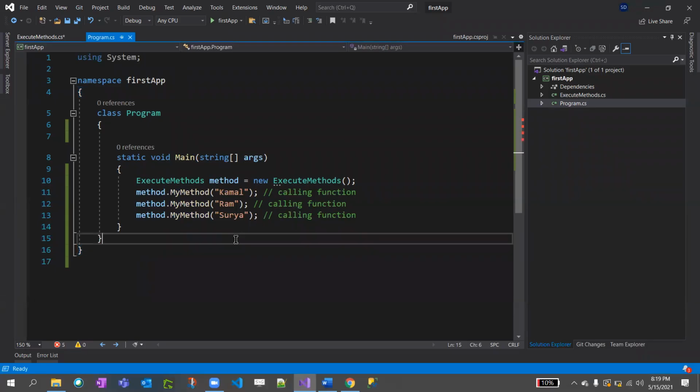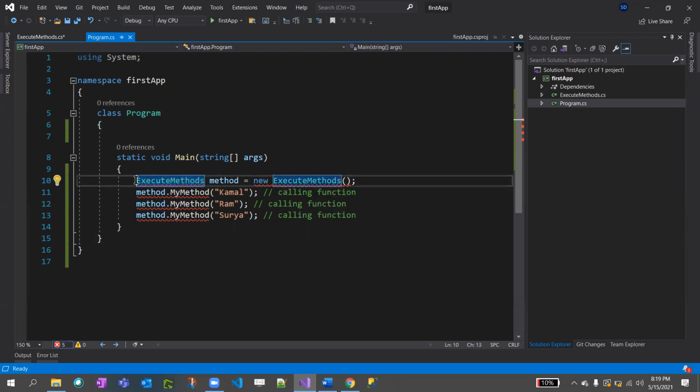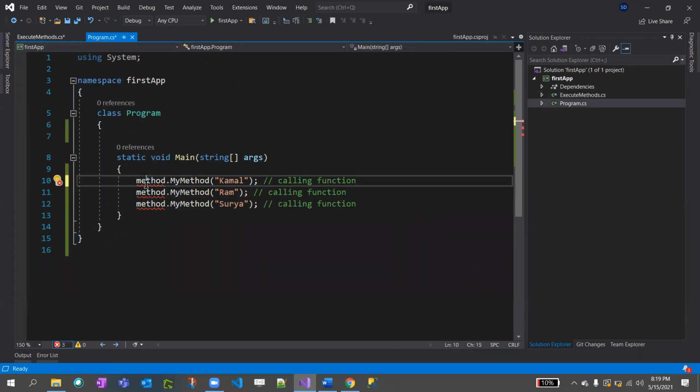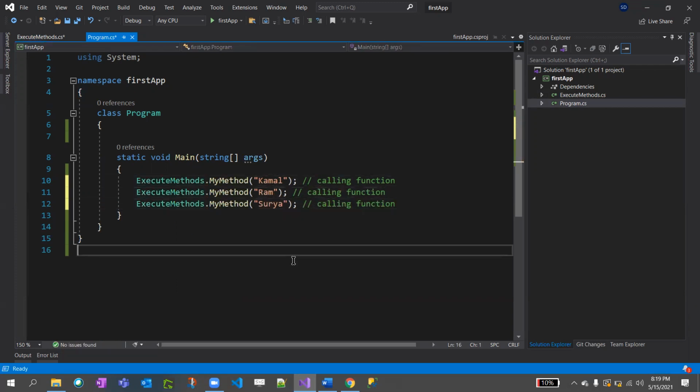Static methods cannot be instantiated. It will fail because static methods cannot be instantiated. That is a rule. It cannot be instantiated with a new object. You can directly access it. So I will remove this line and put it like this.